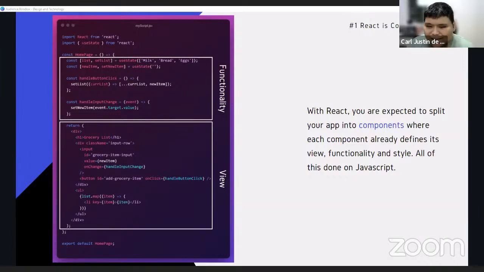Now, when the button is clicked, the onClick function will be triggered, and it will update the list by appending the new item to it. As you can see in here, adding the new item is fairly easier than the one we did with the vanilla JS one. We just get the current array, then append the new item on the end, and that's it.